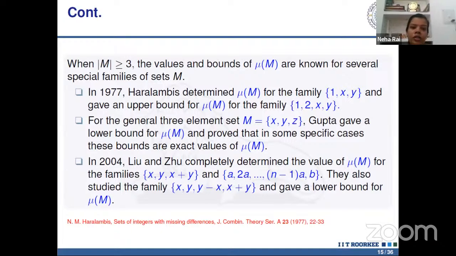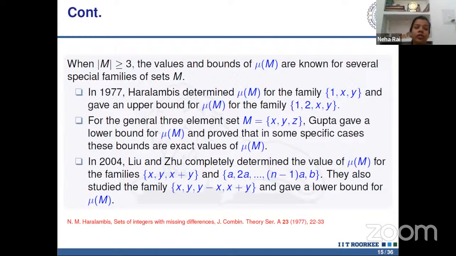And for the very general 3-element set {x, y, z}, Gupta gave a lower bound for mu M and proved that in some specific cases these bounds are exact values of mu M. In 2004, Liu and Zhu completely determined the value of maximal density for the families {x, y, x+y} and {a, 2a, ..., na}, the n-element family, where the cardinality of M is n.